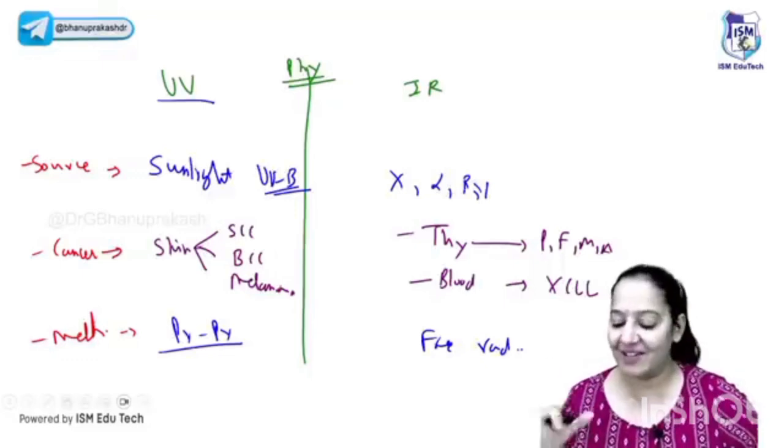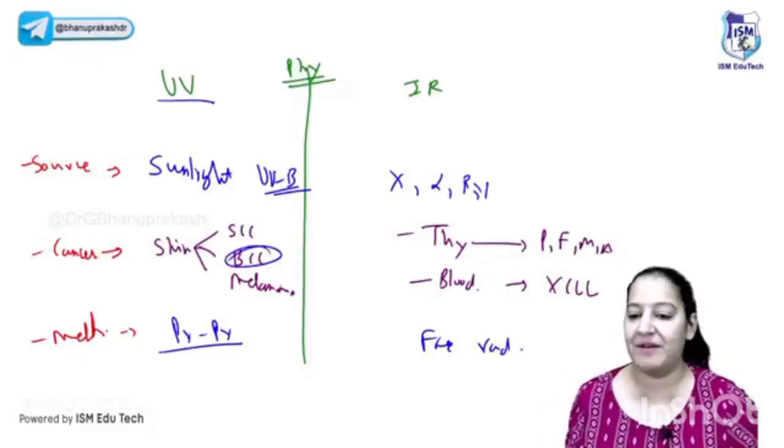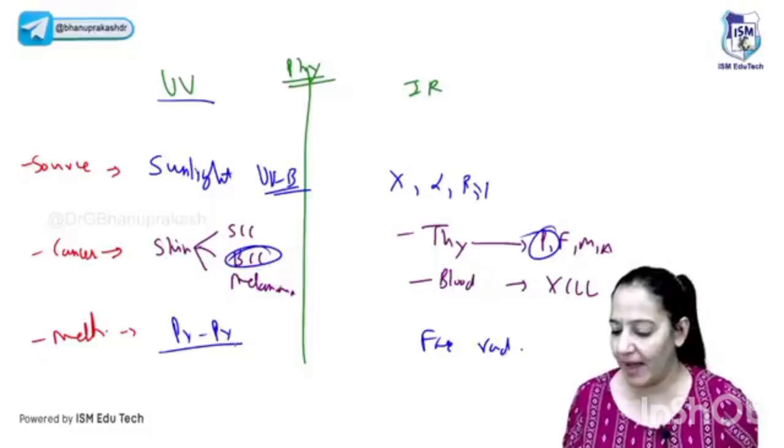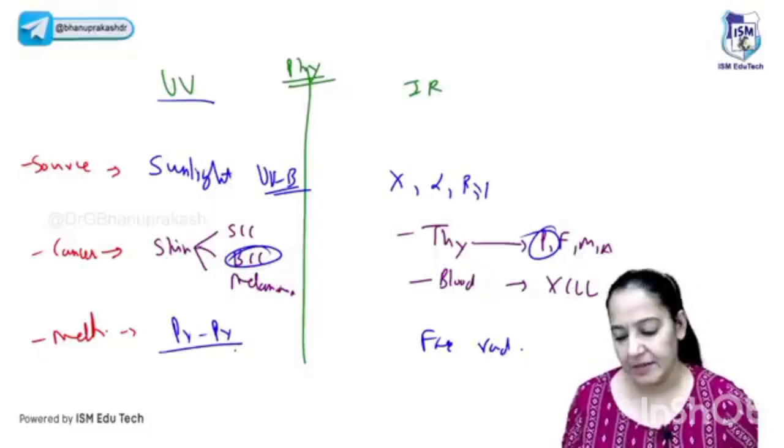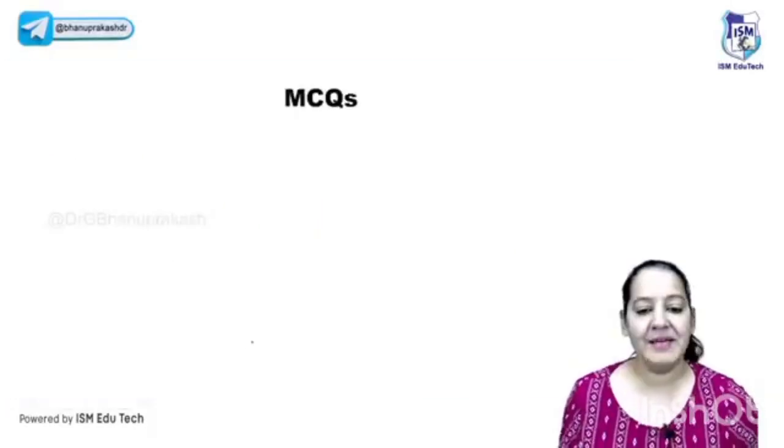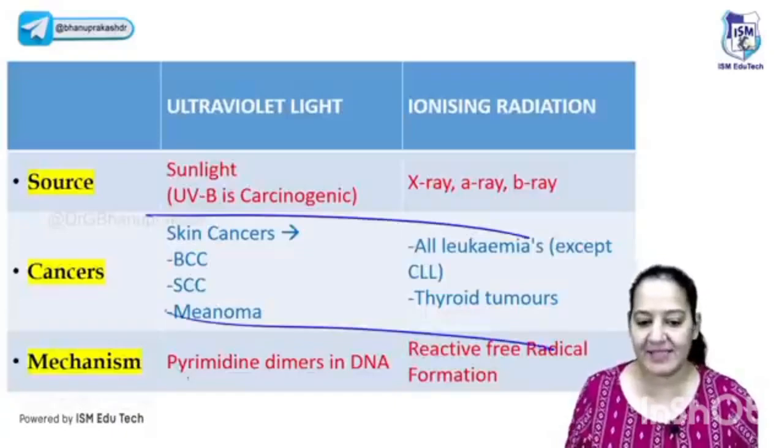We are done with physical. Let's start chemical. Can we go ahead? Yes, here BCC is most common. Very good. And here papillary is most common. Can we go ahead? Yes, give me a thumbs up. You all are right. Very good. Okay, so the same thing is written in front of you. See the source, see the cancer, see the mechanism.